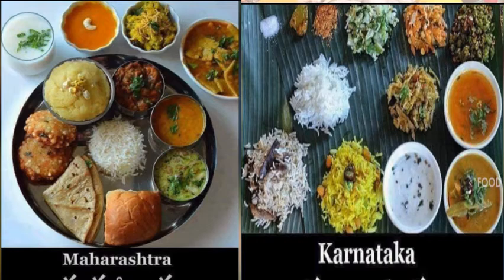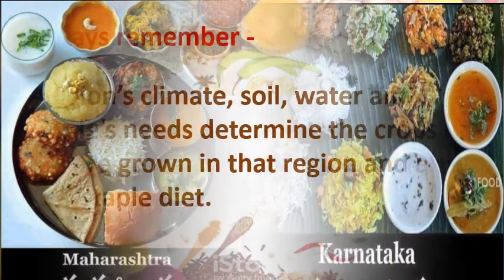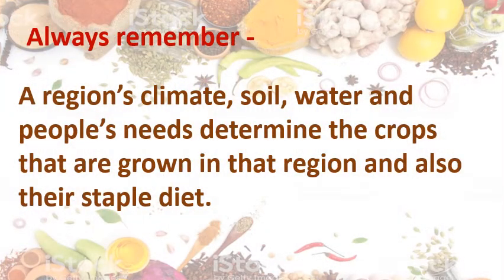So according to the region, the dishes differ because the people's need differs according to the climate. Got this? Always remember, a region's climate, soil, water and people's need determine the crops that are grown in that region, and also their staple diet. Staple diet means the main constituent of our diet, like rice and chapati in Maharashtra. Got this?